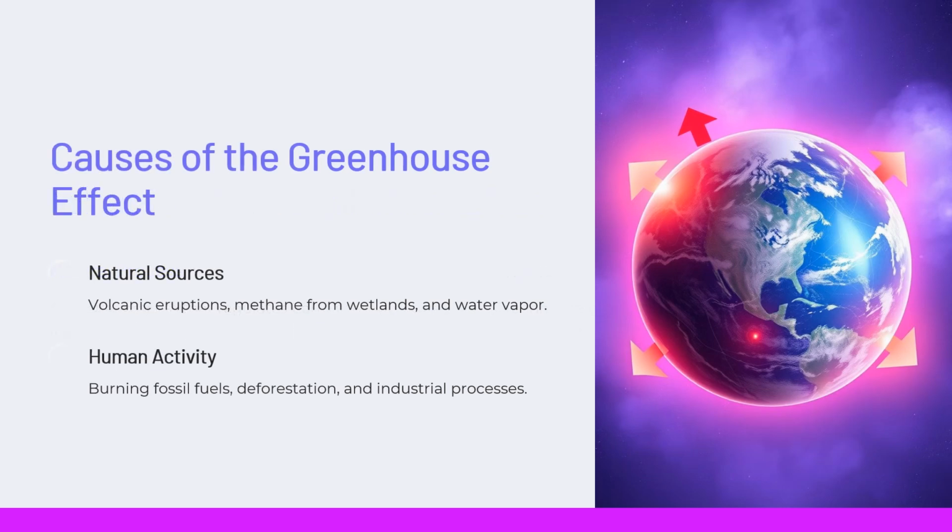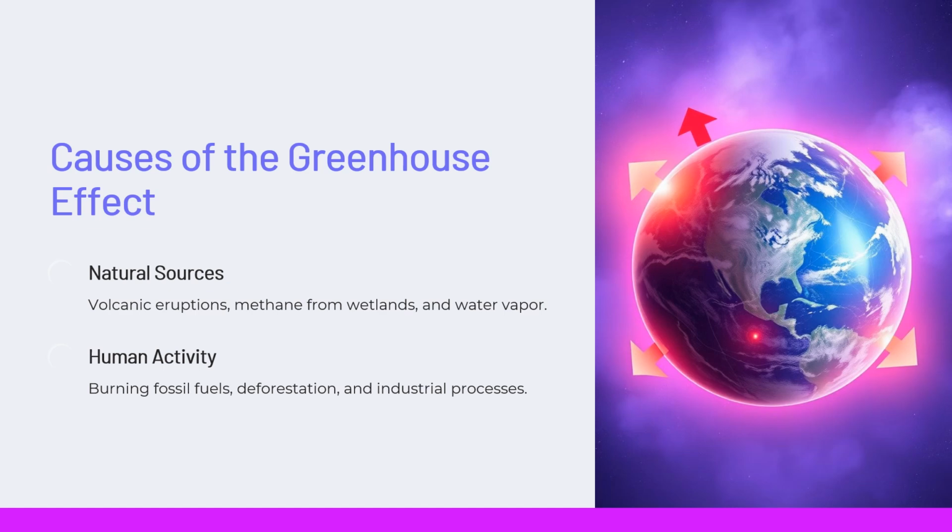The greenhouse effect is caused by gases that trap heat in Earth's atmosphere. These can be divided into two categories. Natural sources: volcanic eruptions release gases like carbon dioxide and methane; methane from wetlands, naturally emitted as organic material decomposes; and water vapor, the most abundant greenhouse gas, linked to temperature changes.